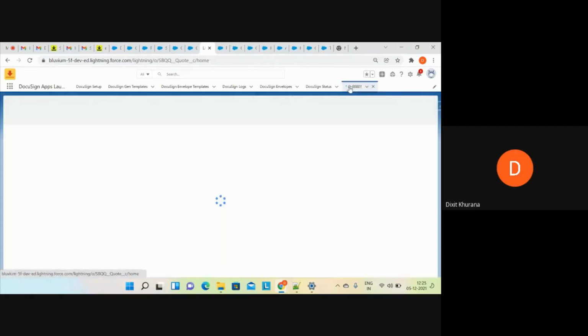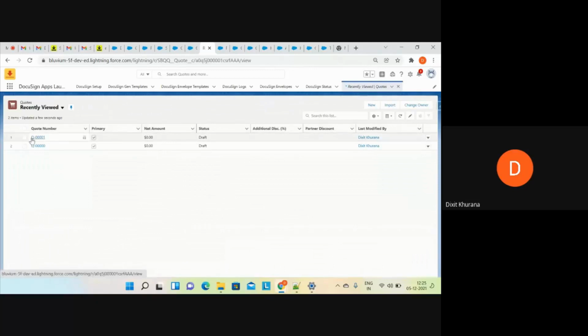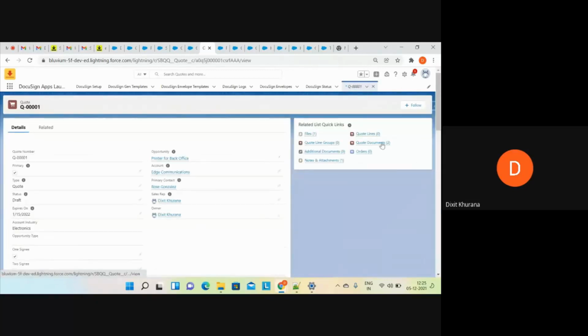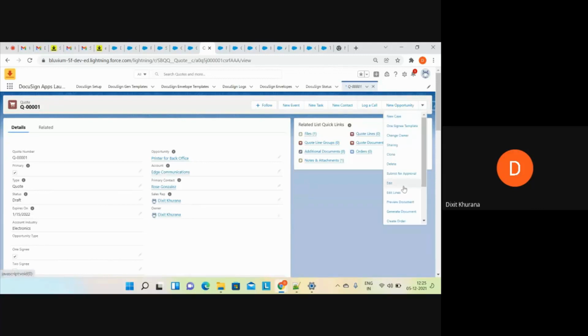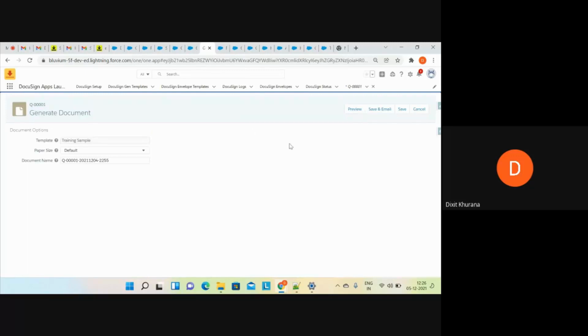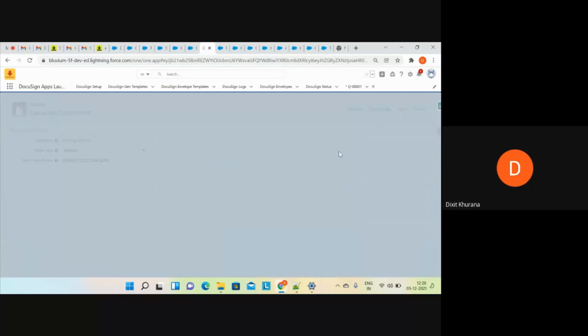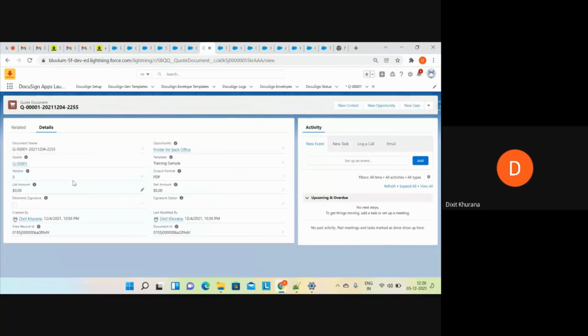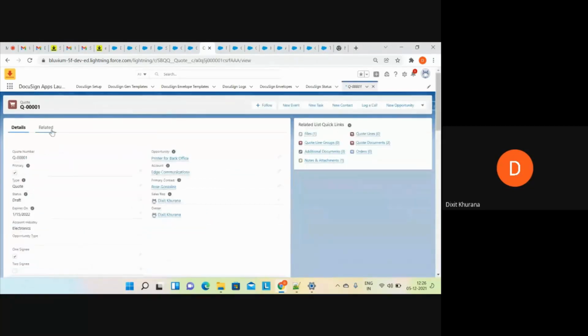Now I will be going to the court record again. This court record is again generating the document because we just have placed the tags. Click on generate document. And DocuSign is smart enough, it will pick up the latest document as we have already configured in the templates. I'll click on save. I'll move back to my court record.